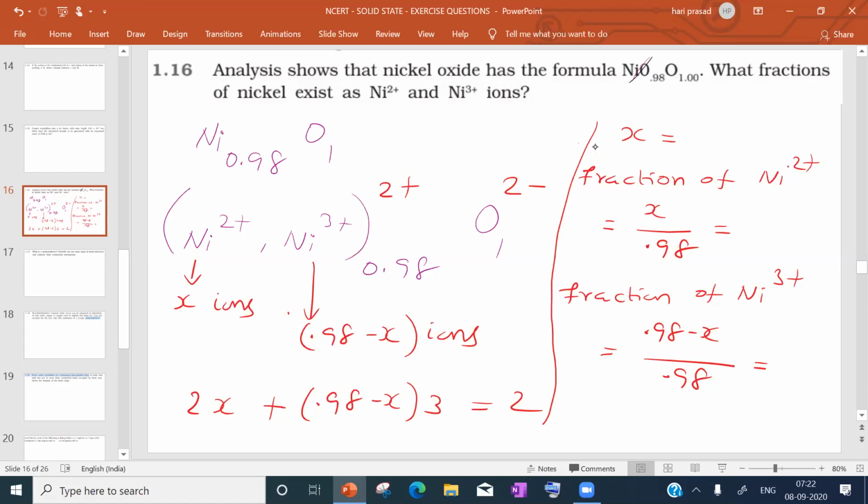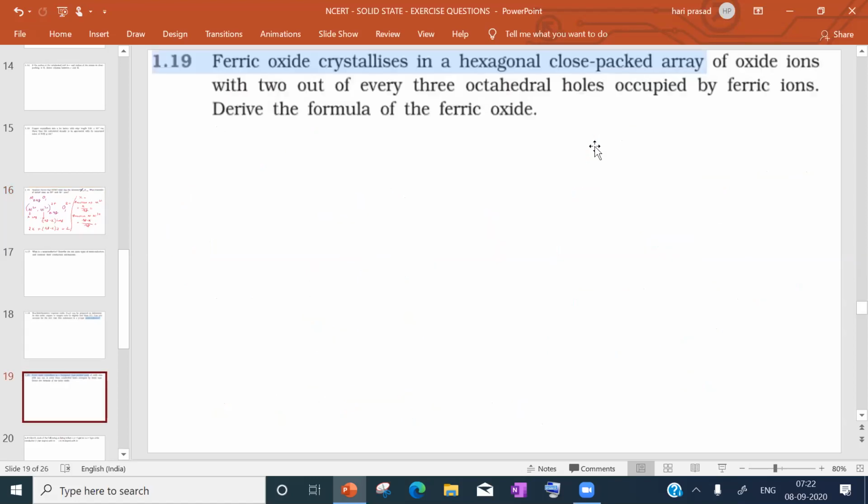Next we will take 1.19. In this 1.19, ferric oxide crystallizes in a hexagonal close packed array of oxide ions. So here oxide forms HCP.